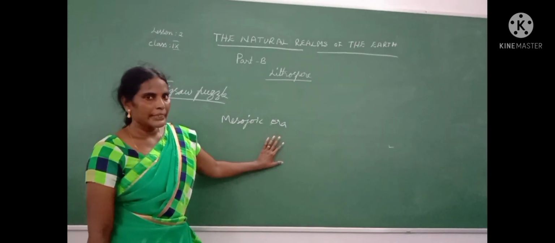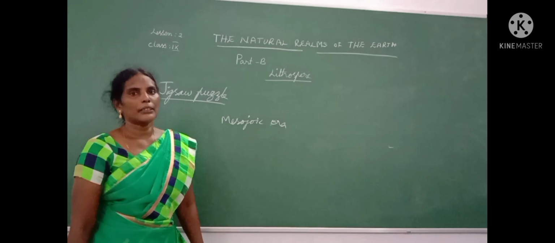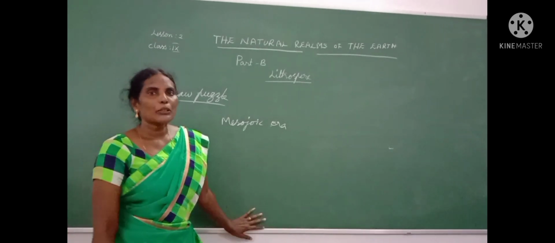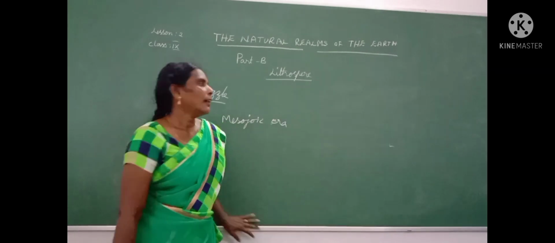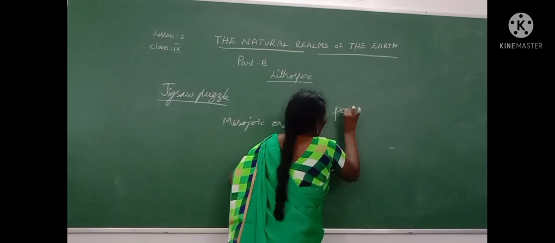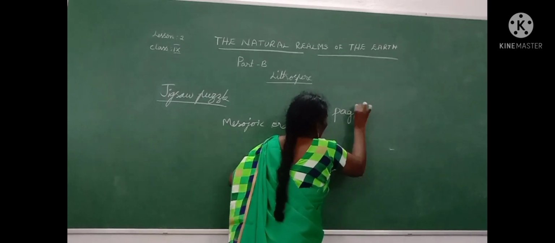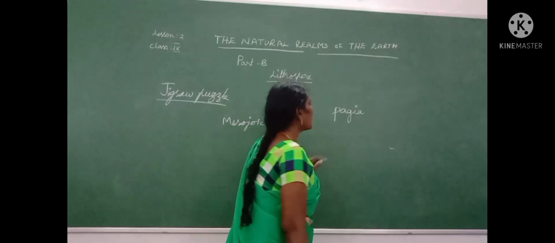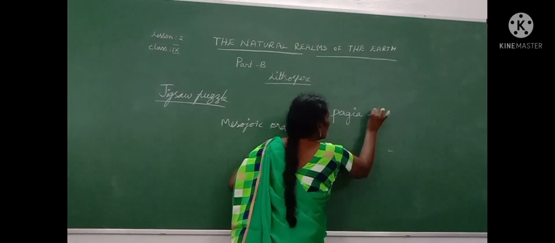Only one land area, that is water area. In the first lesson we have learned, no? Once upon a time, a supercontinent is there. Name is Pangea. This is the Greek word. The Greek word means whole, the whole.